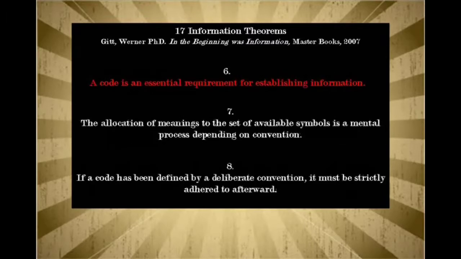A code is an essential requirement for establishing information. Matter alone is absolutely unable to generate any code. So a rock and particles or electrons and all these kinds of things cannot by themselves establish a meaningful code. It has to be given to them. The allocation of meanings to the set of available symbols is a mental process depending on convention.